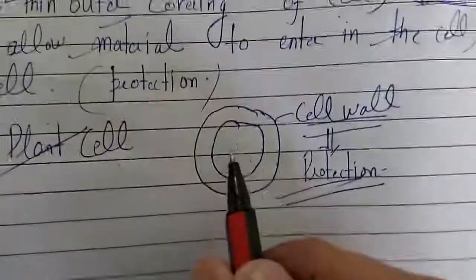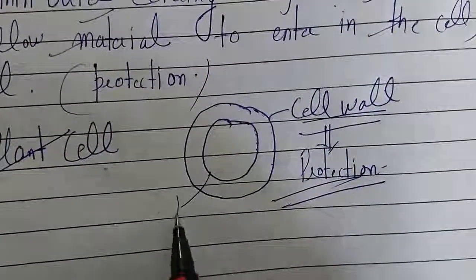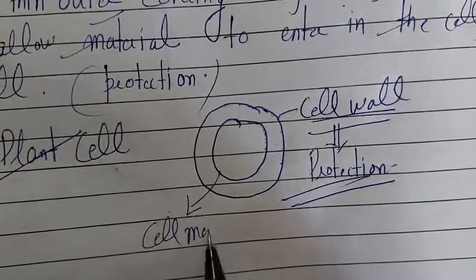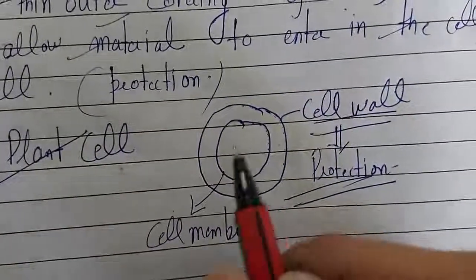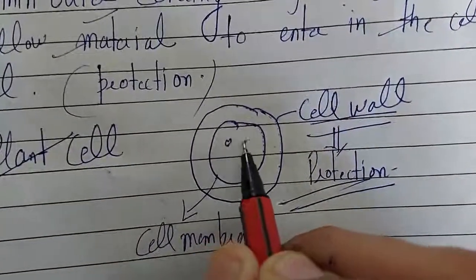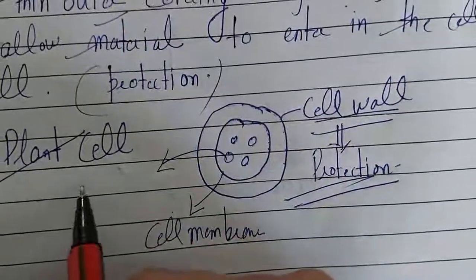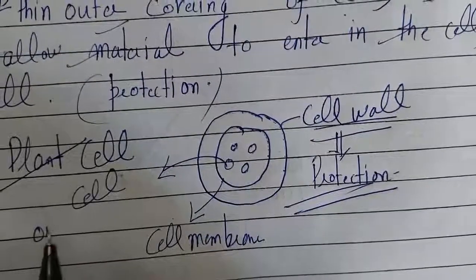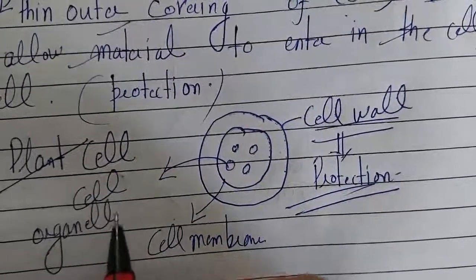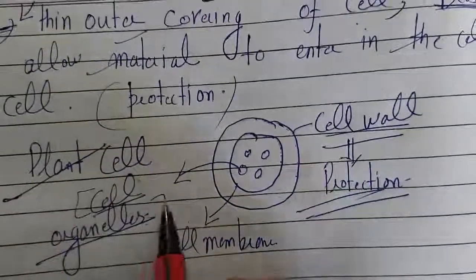And you know that this is the cell membrane, and inside the cell membrane small structures are present. These are known as the cell organelles, and these structures perform the major functions of the cell.